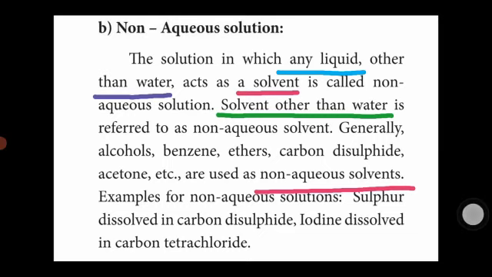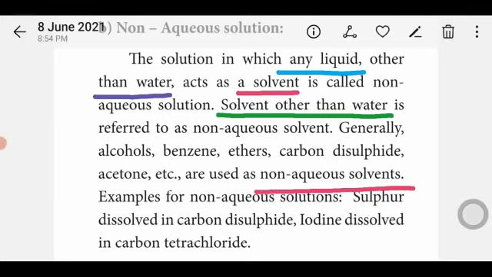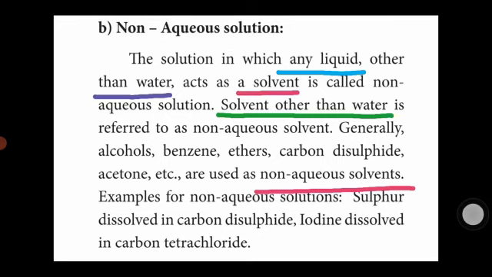Sulfur dissolved in carbon disulfide. Iodine dissolved in carbon tetrachloride. So we get a solution. What solution? Non-aqueous solution. What is non-aqueous solution? A solution in which any liquid other than water acts as a solvent is called non-aqueous solution.